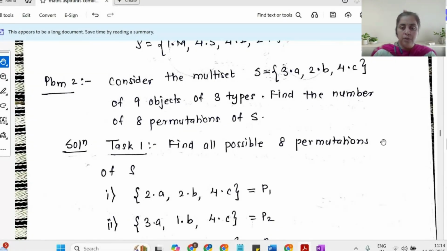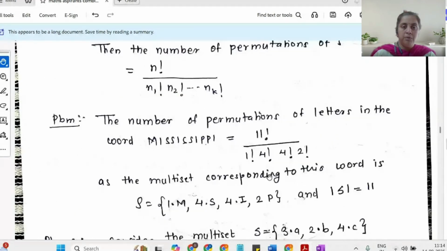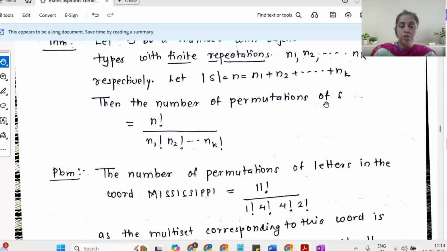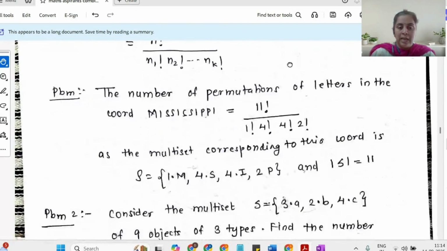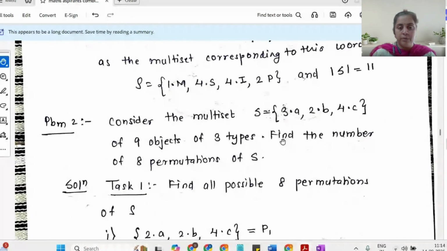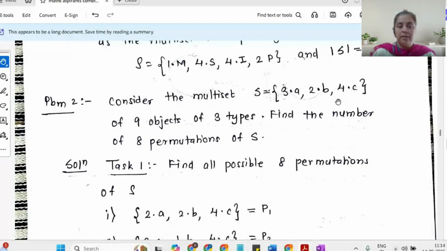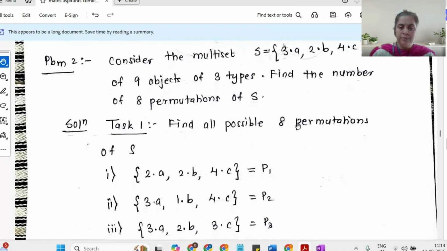Now, if you look at the theorem which is given above, it talks about permutations of all the symbols. We are not choosing r and permuting r; that kind of option is not there. The formula works for the entire set. So task 1, when you get such a question, where you have a multi-set and you have to select some objects and permute, you need to understand how many possibilities you will have. So let us find all the possibilities for selecting an r-permutation.